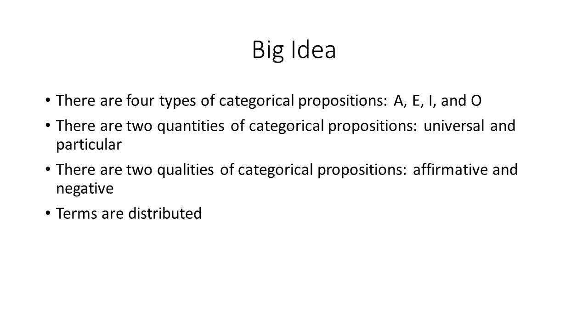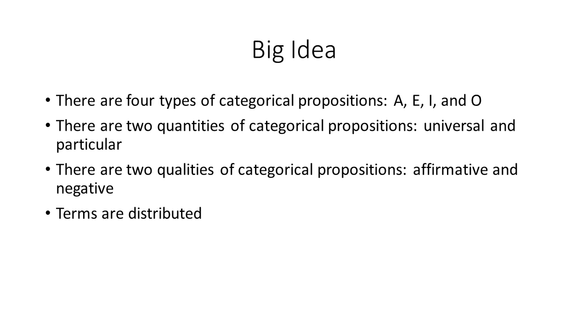So very briefly, 4 types of categorical propositions, A, E, I, and O. Think back to the last lecture. We talked about 4 different types of categorical propositions: all S are P, no S are P, some S are P, and some S are not P, where S and P stand for subject term and predicate term. We'll talk about that a little more in a bit. Second, quantity.